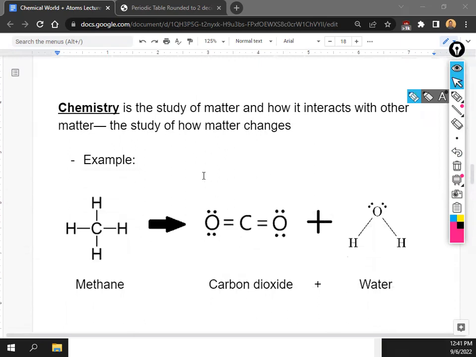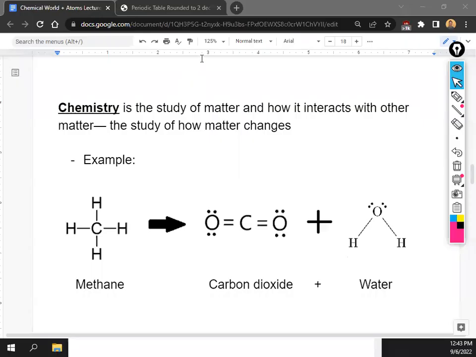You don't need to write this part down. I'm not going to be quizzing you on what chemistry is. But this is a quick example, and I wanted to do a quick demo to show you guys the stuff that we'll be doing in this class. So can I get one very brave volunteer? Yeah, Taylor, you want to come up? Can you come up right here? Can we get a hand for Taylor? Oh yeah, so what we're going to do right now is take a chemical called methane, and turn it into 2 different molecules.